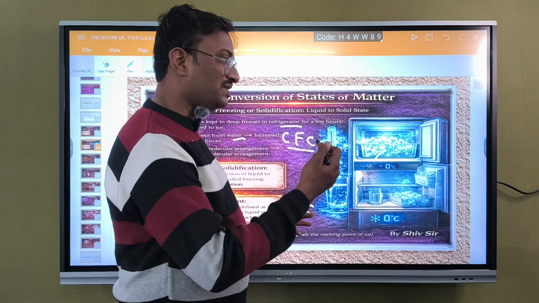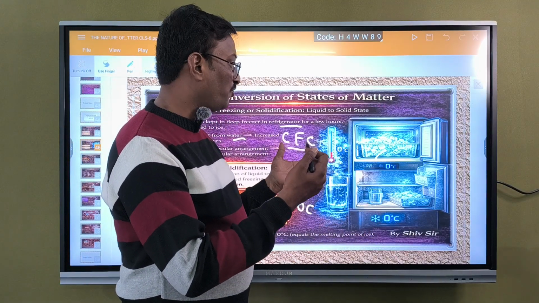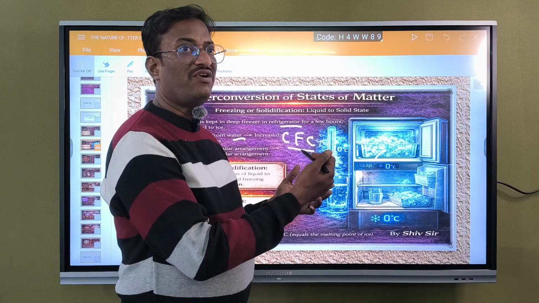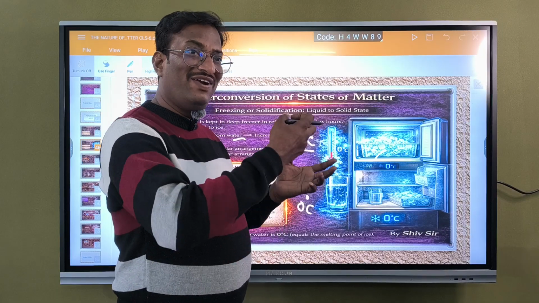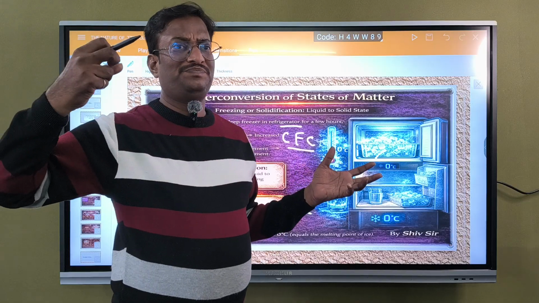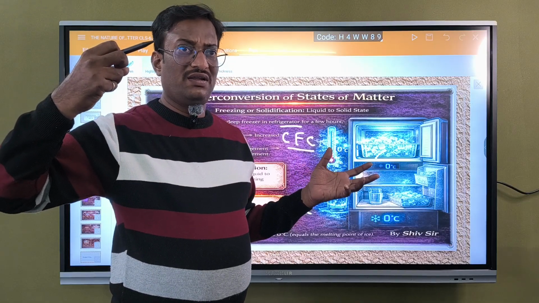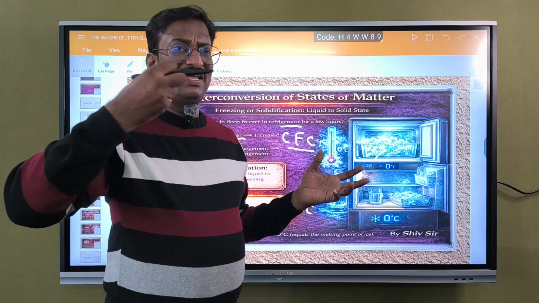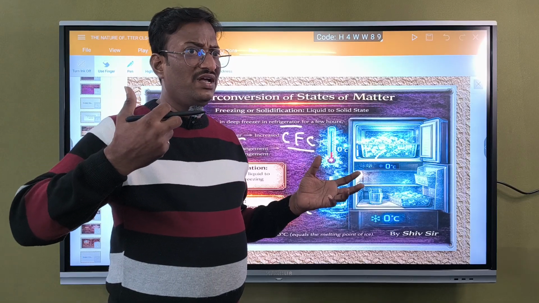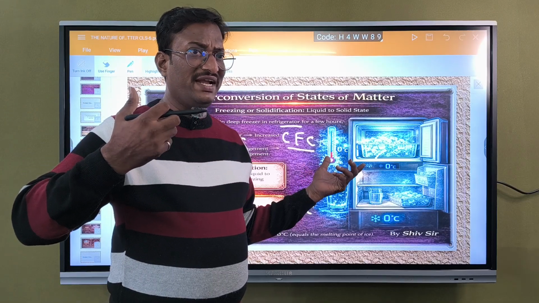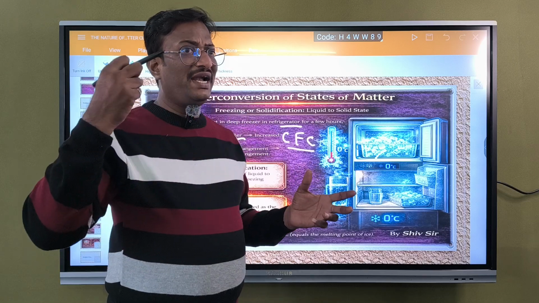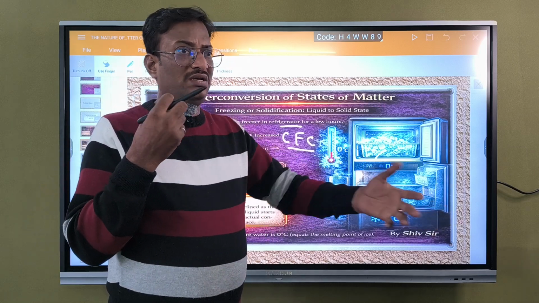Once this chlorofluorocarbon liquid touches that glass of water, it drags the heat from the water. By dragging the heat, the chlorofluorocarbon liquid gets heated, and it gives coolness to the water.